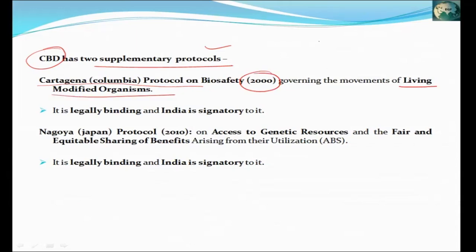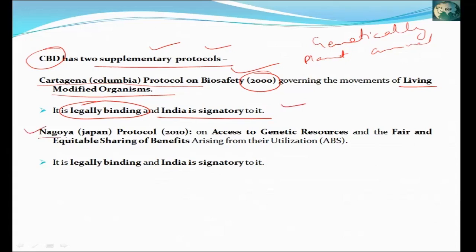Living modified organism means any organism whose genetic makeup has been genetically modified and a different organism has been created from it. It can be any plant species or animal species. This convention regulates it because genetic modification can have harmful impacts. It is a legally binding convention.